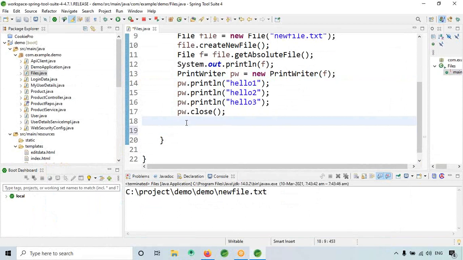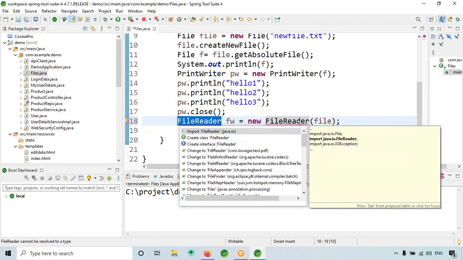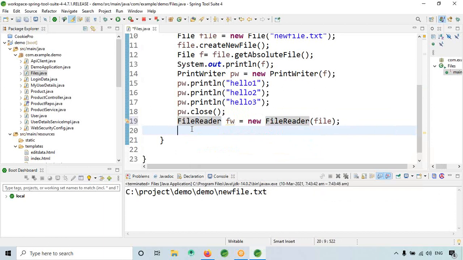So just give FileReader fw is equal to new FileReader. Here I will give the file. Which file you need to read? Okay, fw I have given, import.